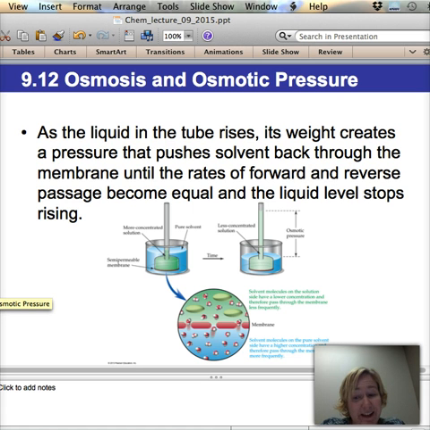If you didn't get that, you have to pause it, sorry. As the liquid in the tube rises, its weight creates a pressure that pushes the solvent back through the membrane until the rates forward and backward are equal. So you don't get this osmotic pressure right away. It'll be an hour or so, and then you can say, okay, it's not going up and down anymore. It's stable, and that's when you can measure your osmotic pressure.